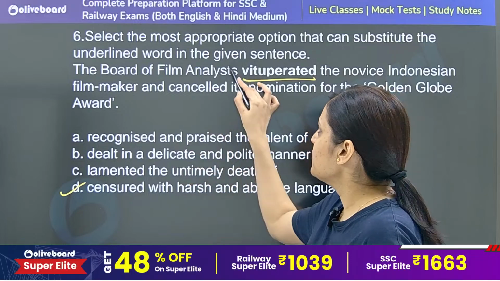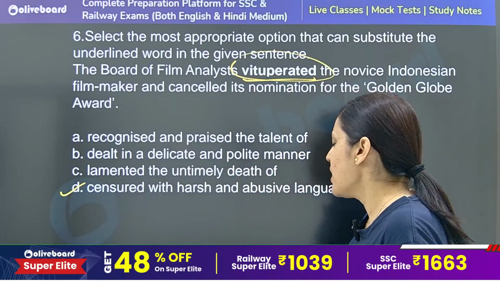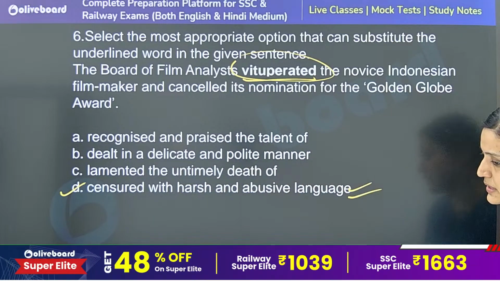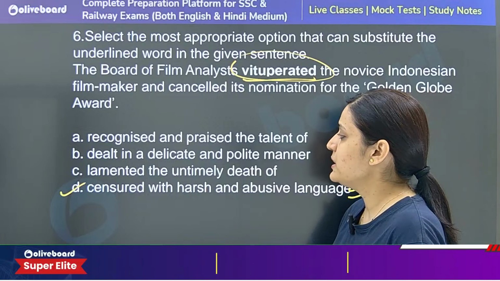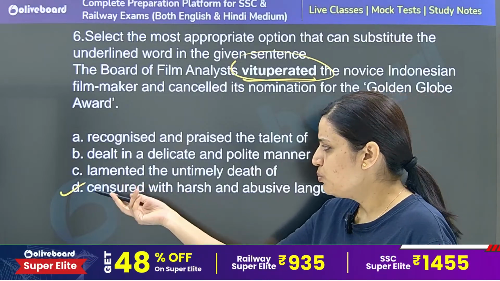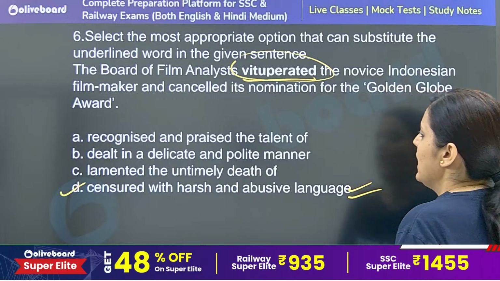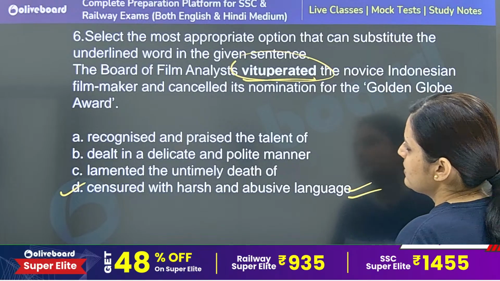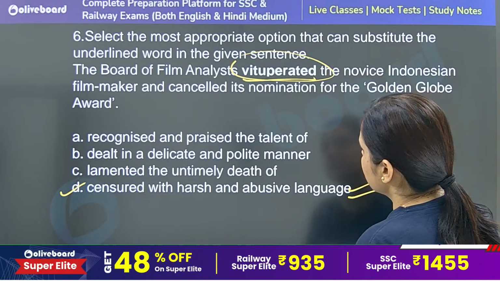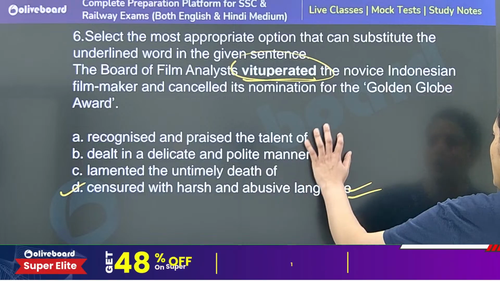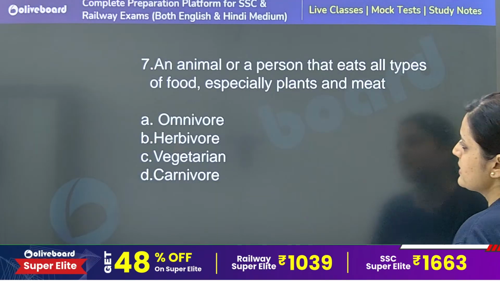So the correct meaning of the word vituperated is censured with harsh and abusive language. Option number D is the correct answer. Lament means to mourn, to be sad about something. This is not the correct meaning of vituperate. Dealt in a delicate and polite manner, recognized and praised the talent of, no such sense. Option number D is the correct answer.